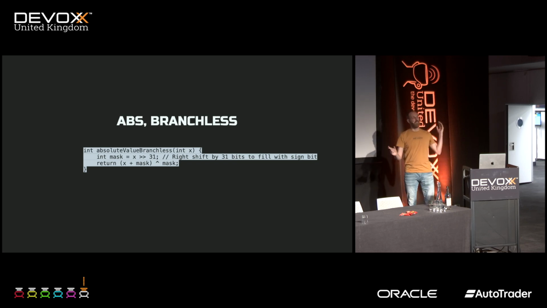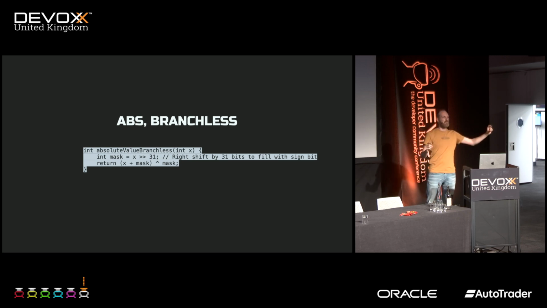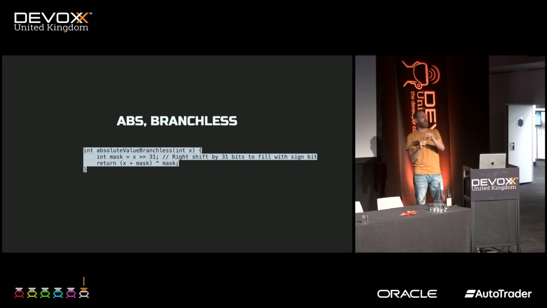You could also do this. You shift x 31 places in case of an int. So that means that the bit we're interested in is whether it's negative or positive, that single one. We shift it all the way, and we shift using the double shift, where we shift in the sign bit. So if it was a positive number with a 0, we've got all zeros. And if it was a negative number with a 1 first, we get all ones.